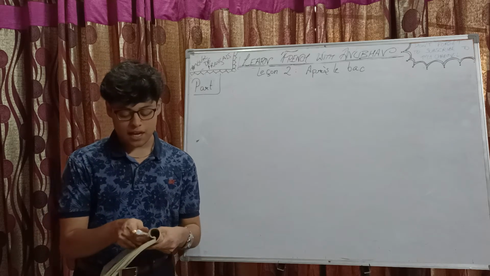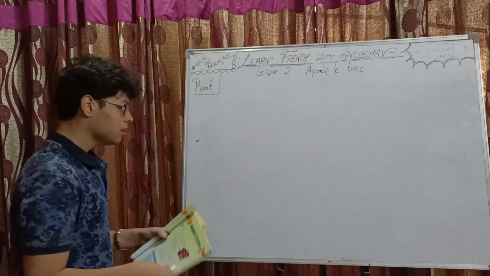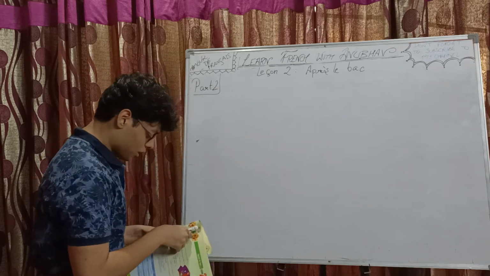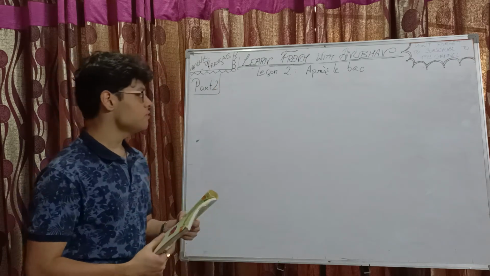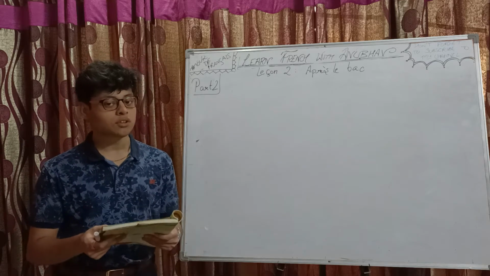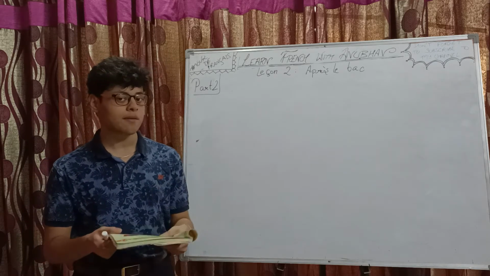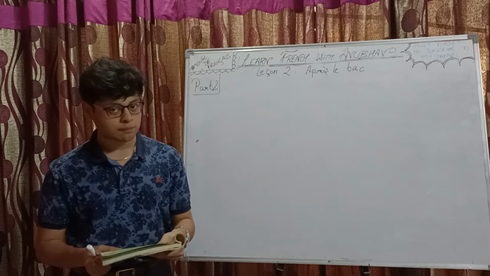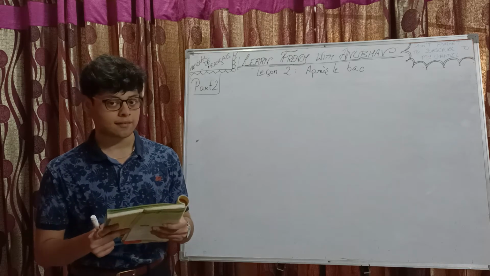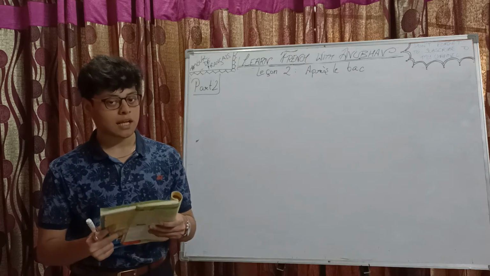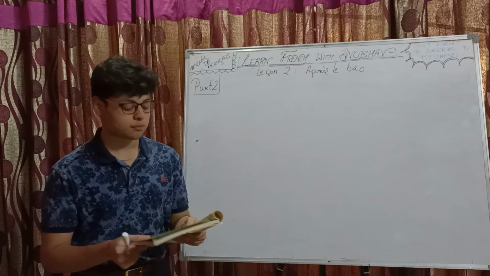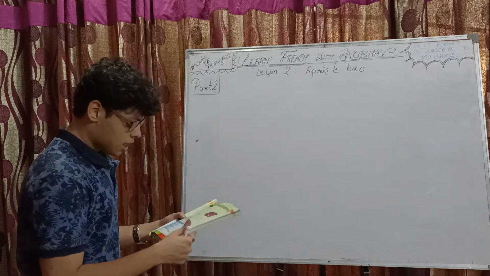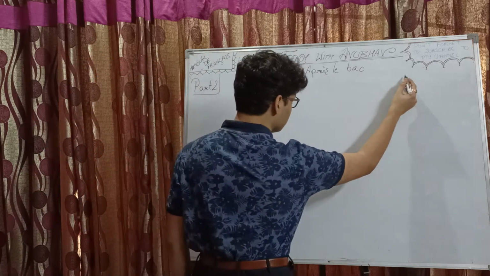In today's class, we are continuing with leçon 2, Après le bac, after the baccalaureate degree. The textbook which we are doing right now is Entre Jeunes class 10, the textbook prescribed by CBSE for class 10 French students. All my other videos based on this particular textbook are present in the playlist titled Entre Jeunes class 10. The link to the playlist is given in the description box below. So, we are to continue from page number 13.